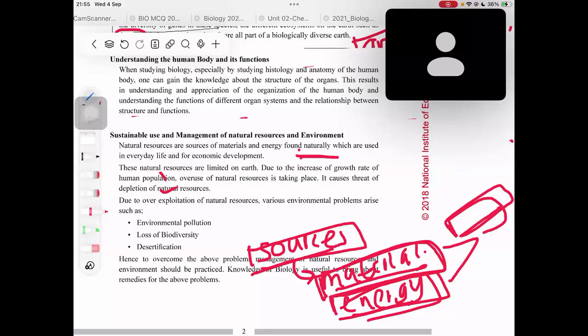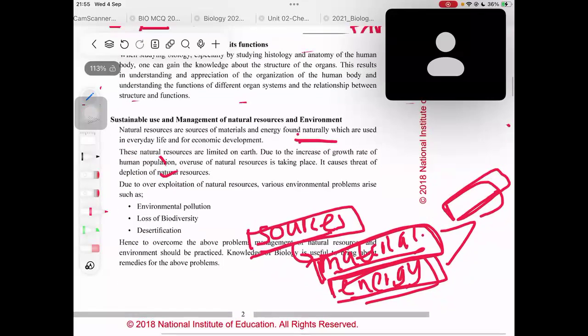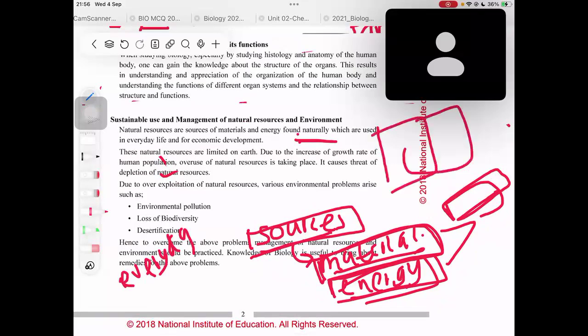And what do we use these natural resources for? We use these in everyday life, right? For example, if you take the trees, if you take the woods, nowadays we might not be using the woods, but yeah, we do use the woods to make papers. So papers are sort of like a natural resource. We use them in everyday life. You can say we use books in everyday life. Those come from natural resources, right?